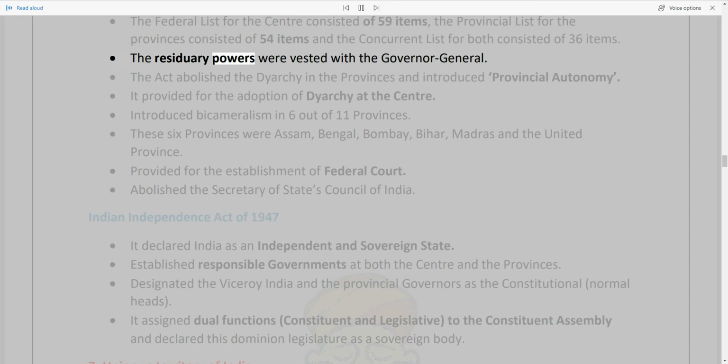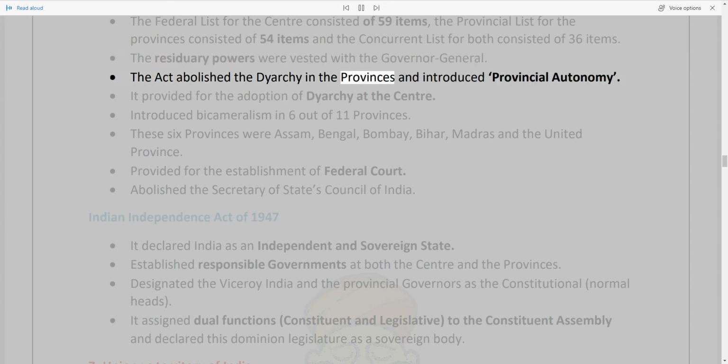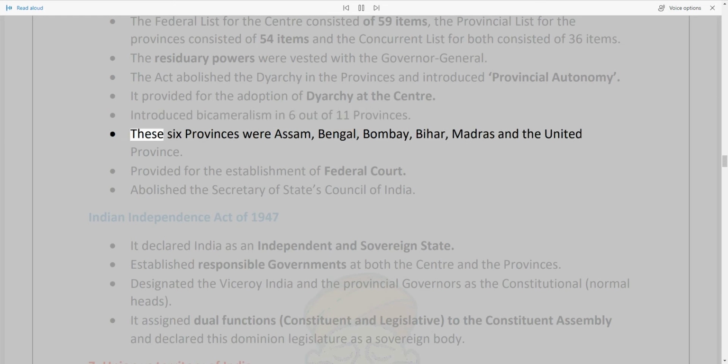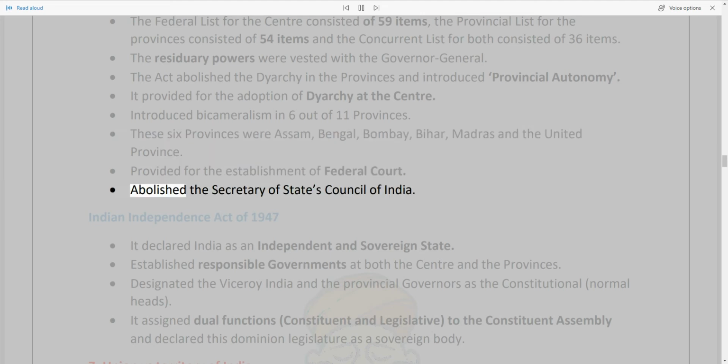The residuary powers were vested with the Governor-General. The Act abolished the diarchy in the provinces and introduced provincial autonomy. It provided for the adoption of diarchy at the centre, and introduced bicameralism in 6 out of 11 provinces. These 6 provinces were Assam, Bengal, Bombay, Bihar, Madras, and the United Province. Provided for the establishment of Federal Court. Abolished the Secretary of State's Council of India.